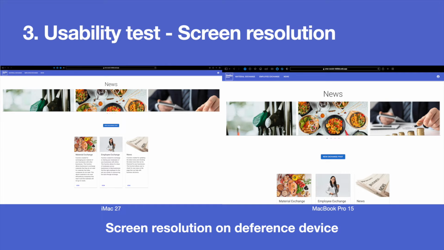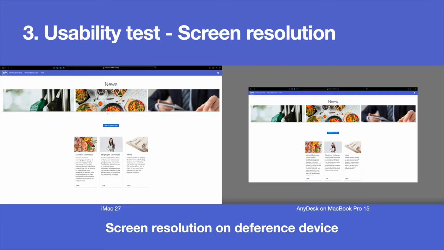The screen resolution caused the app bar to be too small. On the left, an iMac 27-inch was used to open the website and let the participants access Adidas. Most of the participants used the laptop, which is what you see on the right. This is the normal screen that they're supposed to see. However, when they accessed Adidas, this is the screen they saw on the right. Compared to the normal screen, it's much smaller than it should be. That's why most of the participants complained that they had a problem with the navigator bar, and most of the menus and buttons were too small.